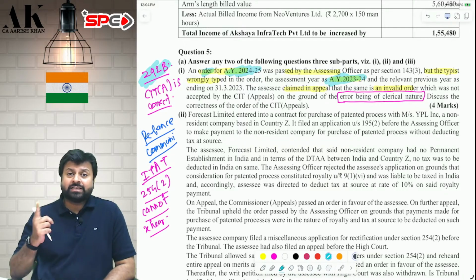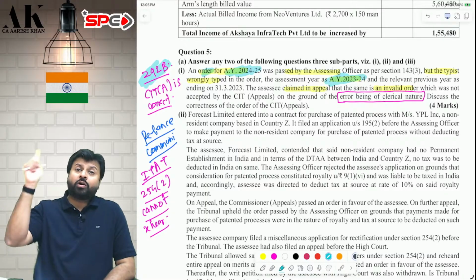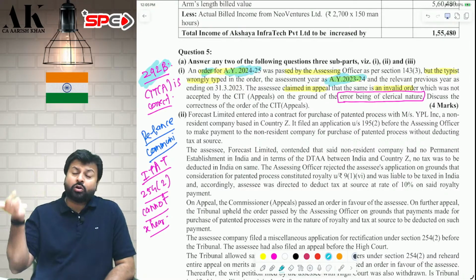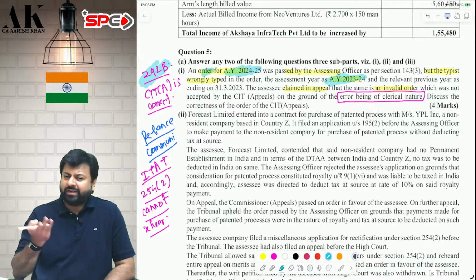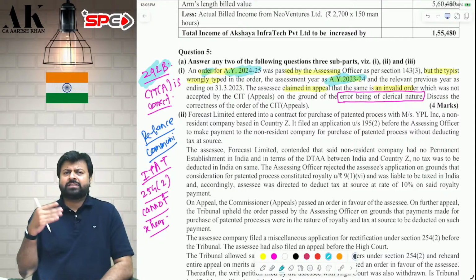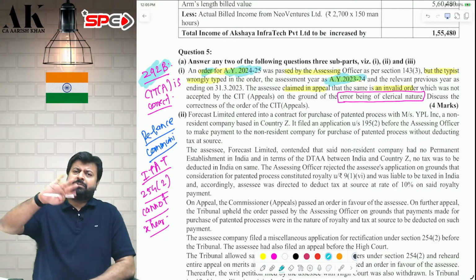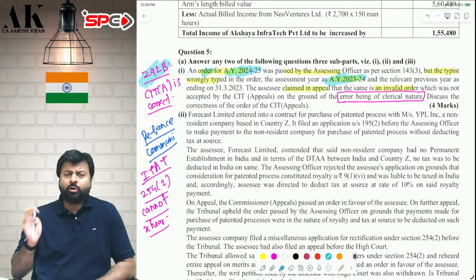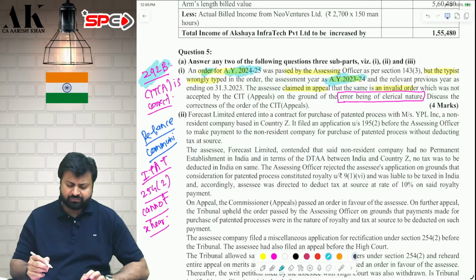292B says that if there is any clerical error, typographical error in the order or in any notice or summons, then you have to ignore that fact, if the overall impact of the order does not change and the overall purpose of the income tax law is not defeated. Just because 2024-25 is wrongly written as 2023-24, the entire purpose is not defeated. You have to ignore that fact, consider it a valid order and pay the tax on time. I hope it is clear to all of you.